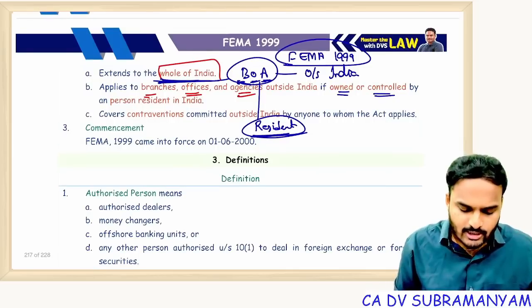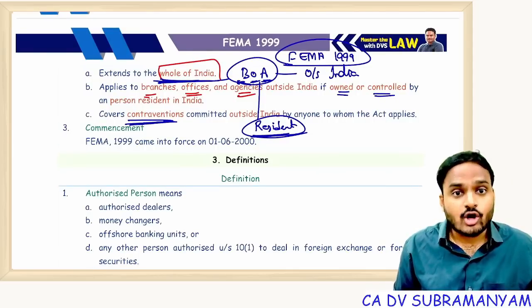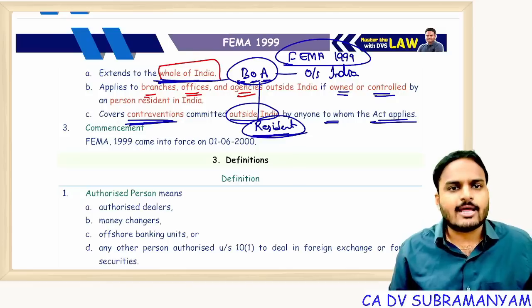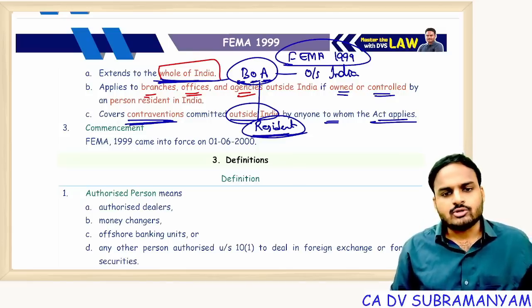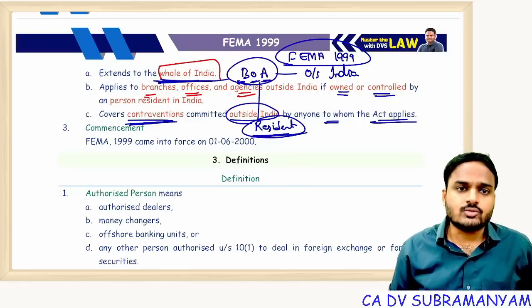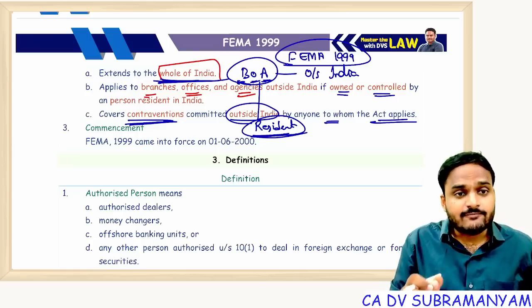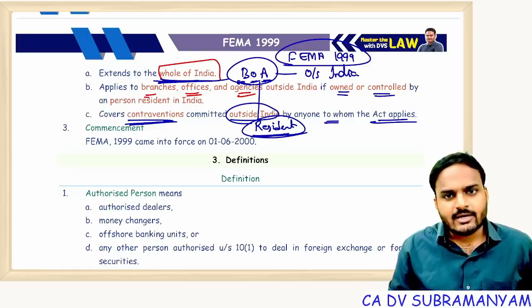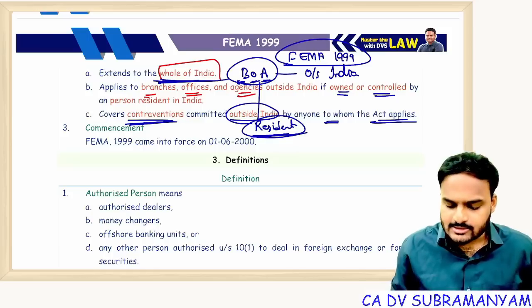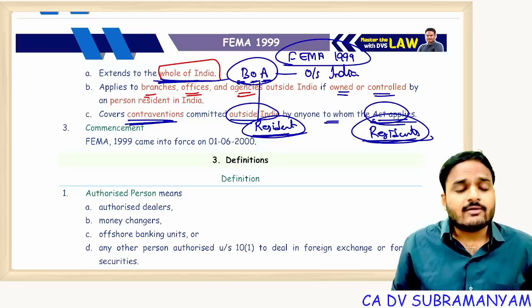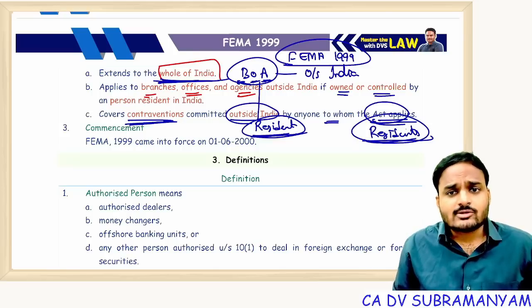And FEMA also covers contraventions and defaults committed outside India by anyone to whom the Act applies. To whom this Act applies means residents only. So residents carrying out foreign exchange transactions outside India, if they commit any default, FEMA will apply to them also. That means punishments under FEMA will apply.